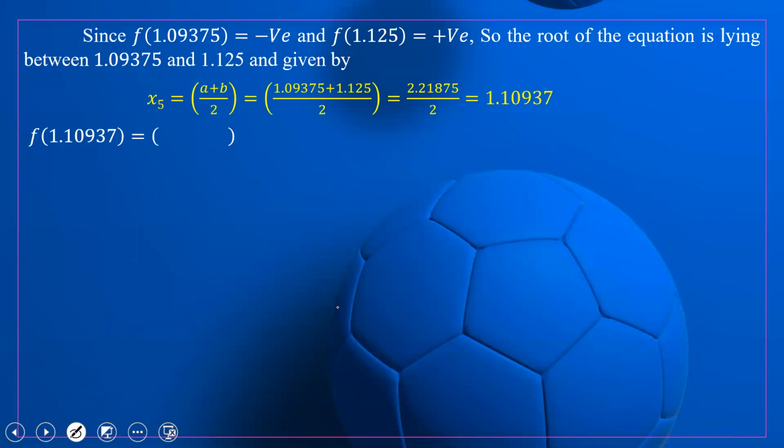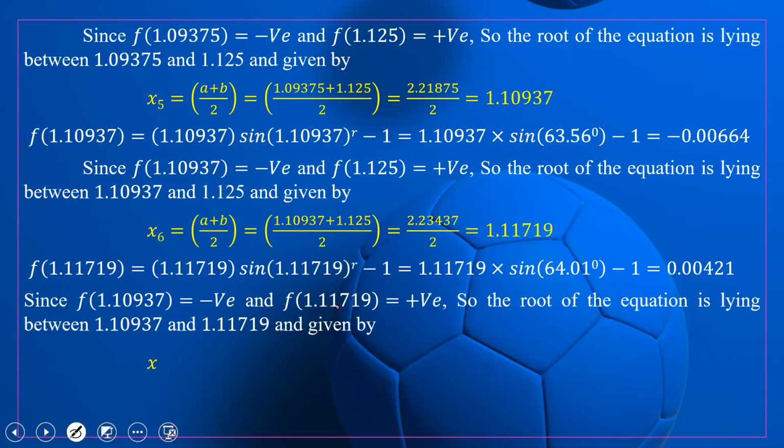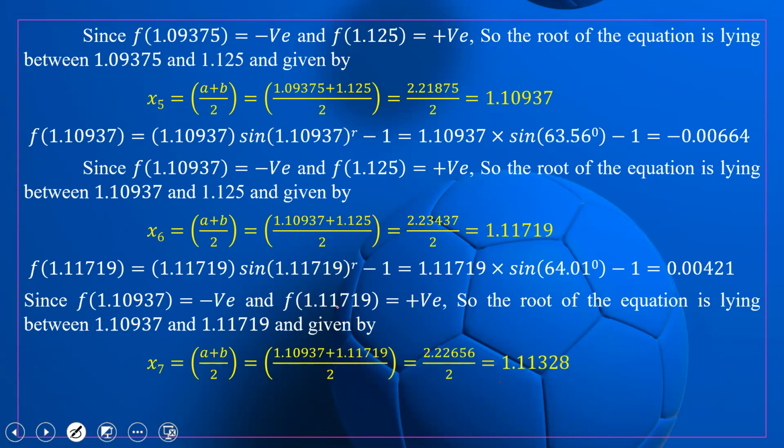So this is x5. Similarly, we can find x6, and similarly we can find x7. Now we have to perform only the 7th stage. So what is the answer we are getting in the last? It is 1.11328. Just look here, if you see this and its previous roots, it is 1.11, 1.11, so it is only correct up to 2 decimal places.